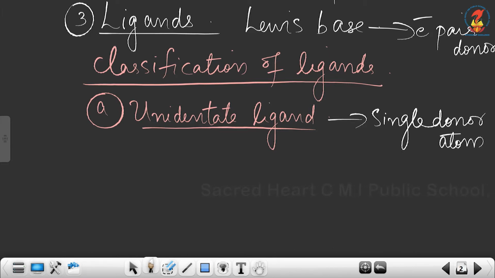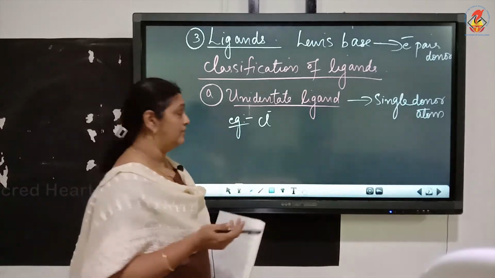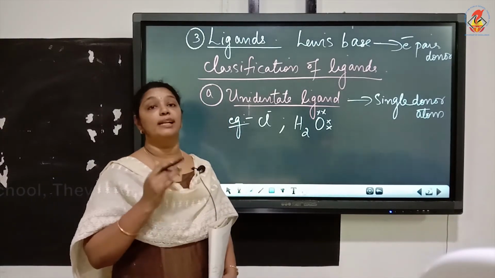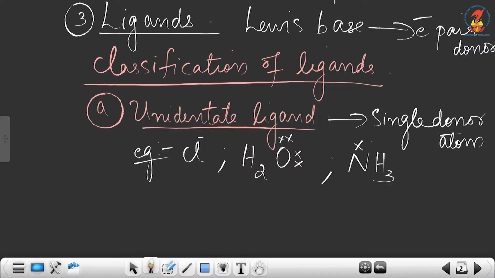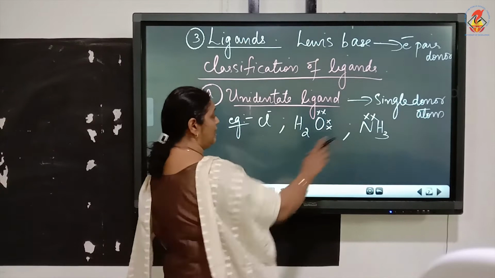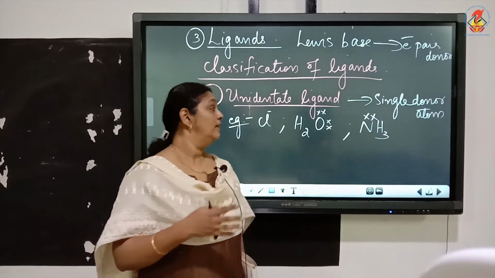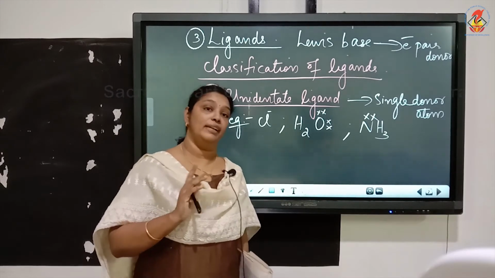An example of a unidentate ligand is Cl-. Here, chlorine donates a lone pair of electrons to the central metal atom. Now, H2O. We know that oxygen has 2 lone pairs which can be donated, so only oxygen donates an electron pair to the central atom. The next example is ammonia, NH3, where we have a lone pair on nitrogen which can be donated. So you can see that in all these examples we have only one donor atom. In the chloride ion the donor atom is chlorine, in H2O it is oxygen, and in ammonia it is nitrogen.